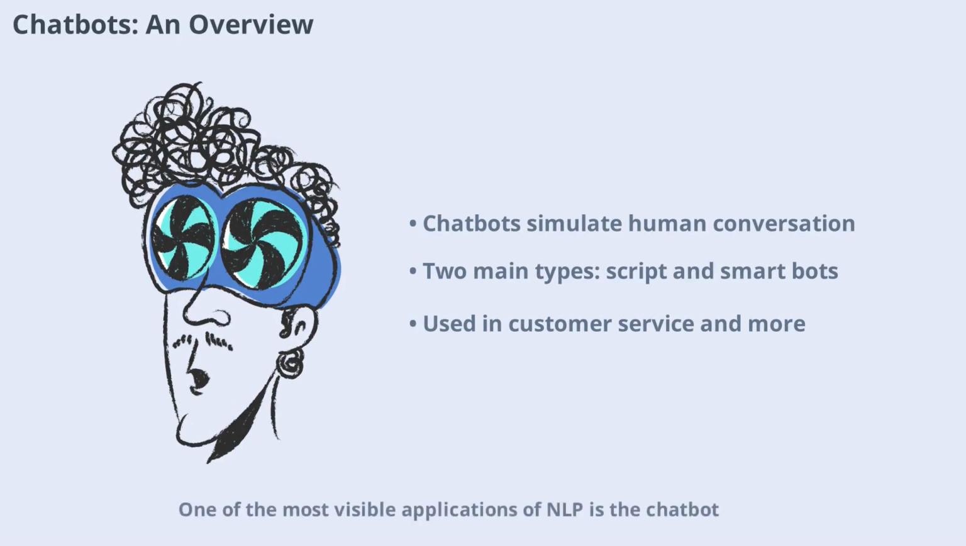One of the most visible applications of NLP is the chatbot. Chatbots are computer programs designed to simulate conversation with human users. They can answer questions, provide recommendations, and even help you shop online. There are two main types of chatbots: script-based bots, which follow predefined rules, and smart bots, which use AI to learn and adapt. As chatbots become more sophisticated, they're finding their way into customer service, healthcare, and even education.